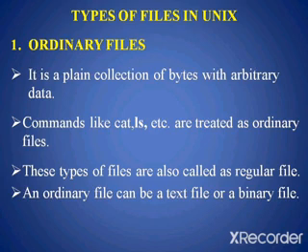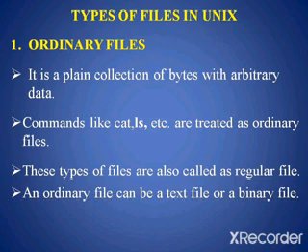Next we'll see the different types of files in the Unix operating system. The first one is ordinary files. This is the most common type of file in Unix. We can consider it as a plain collection of bytes with arbitrary data, which includes source programs, object programs and executable codes, all the Unix commands, as well as any files created by the users.